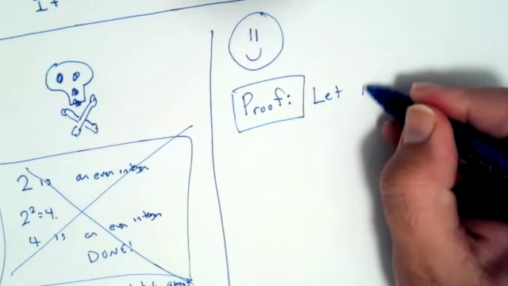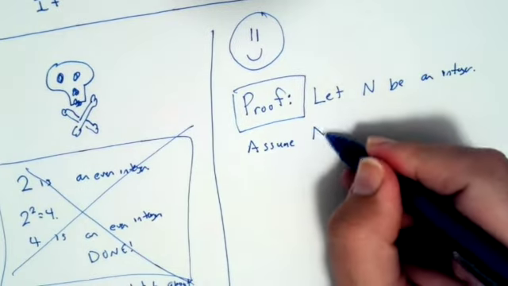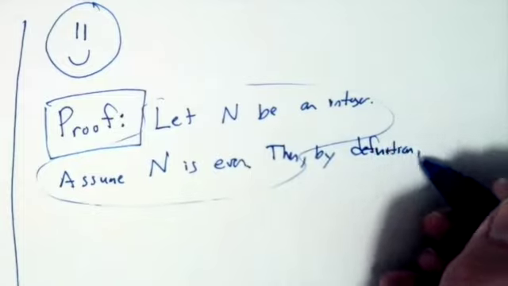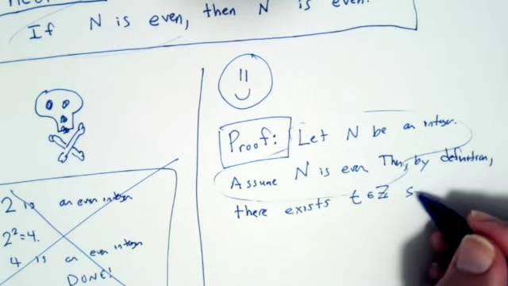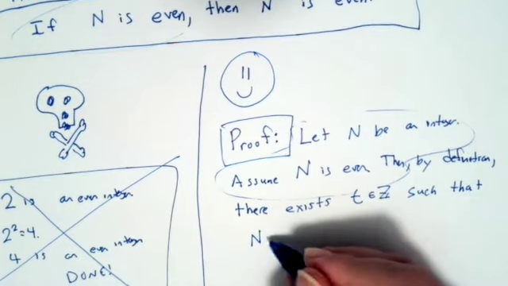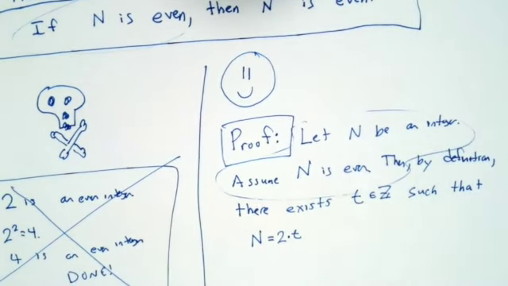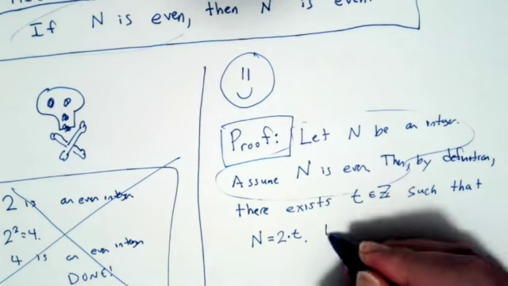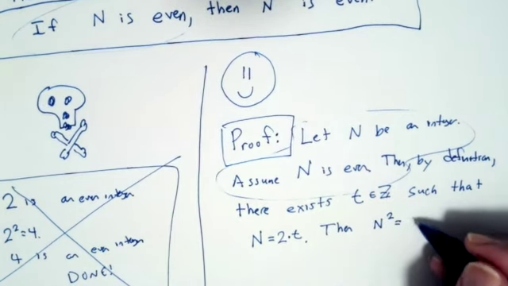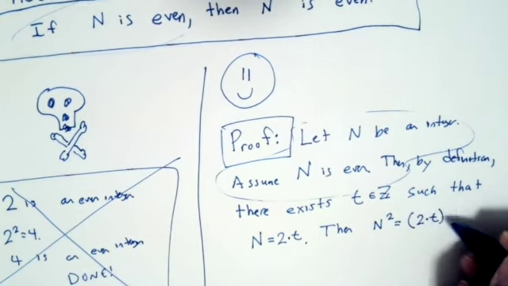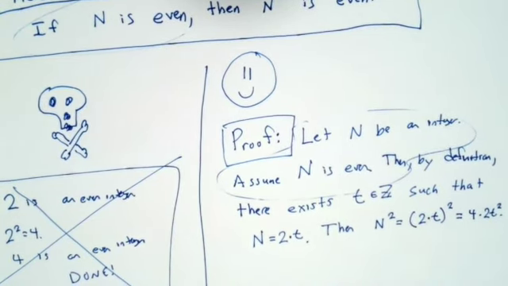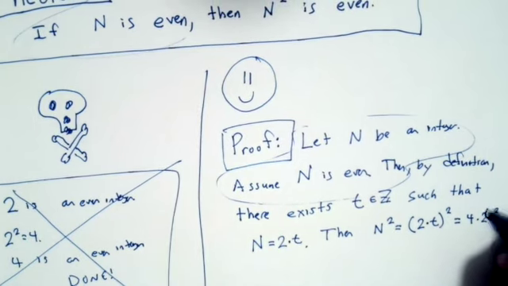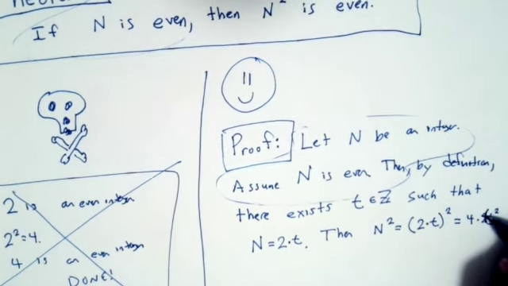So the proof, we start out with saying, let n be an integer, assume n is even. Then, by definition, there exists a t, which is an integer, such that n is equal to 2 times t. Now we want to look at n squared. So then n squared is equal to 2t squared, which is the same thing as 4 times t squared. I'm sorry, there should be no 2 there. It should just be 4 times t squared.